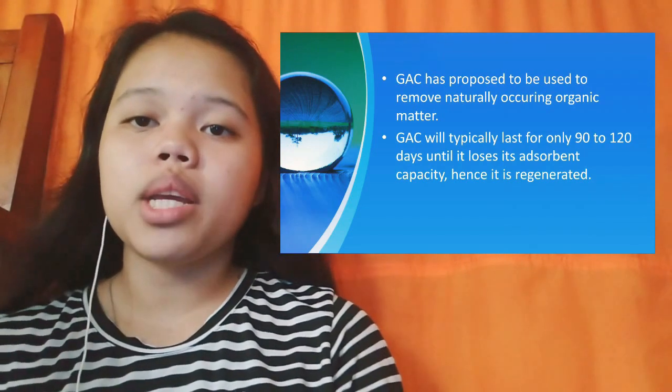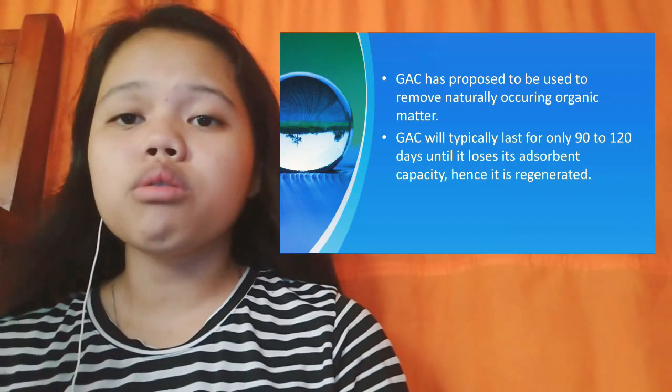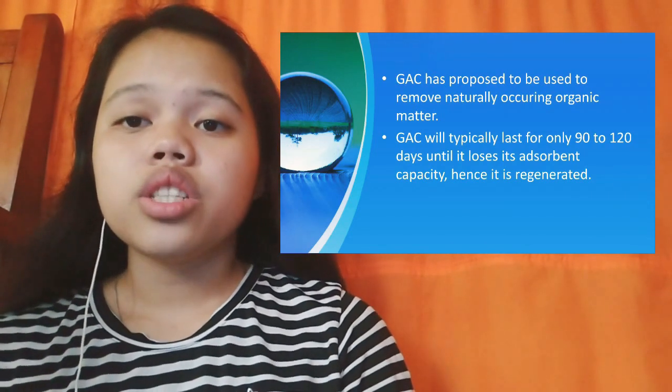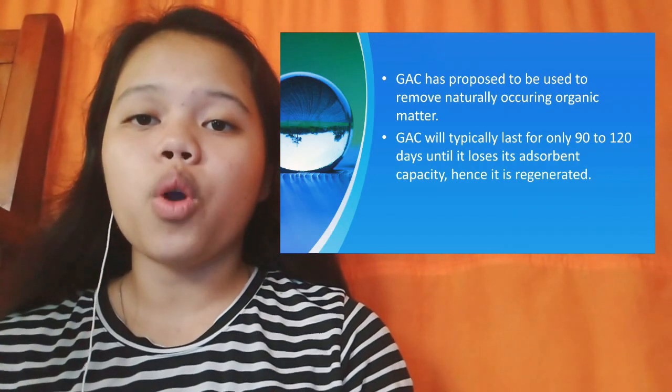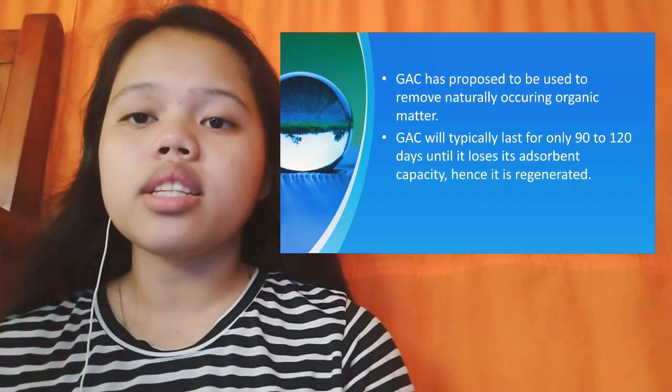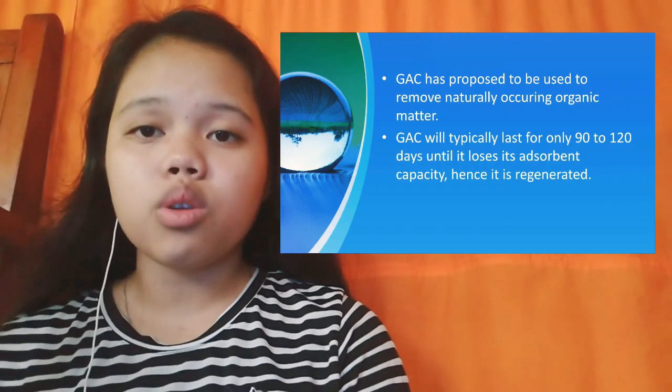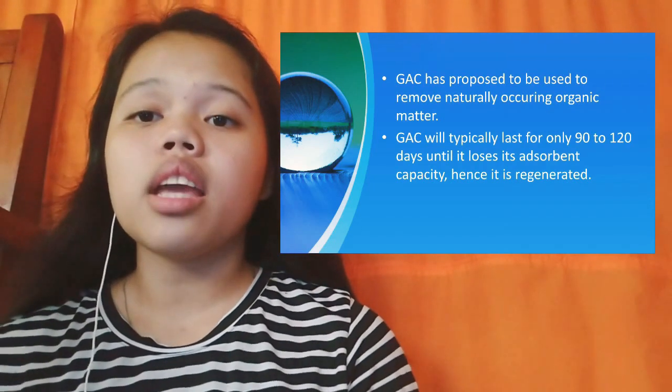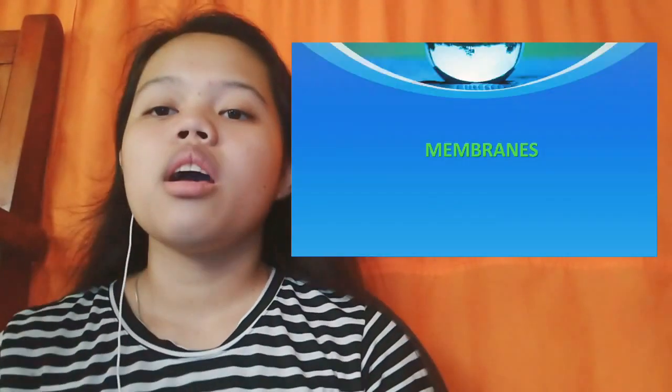GAC has been proposed to be used to remove naturally occurring organic matter. GAC will typically last for only 90 to 120 days until it loses its adsorbent capacity, hence it is regenerated.